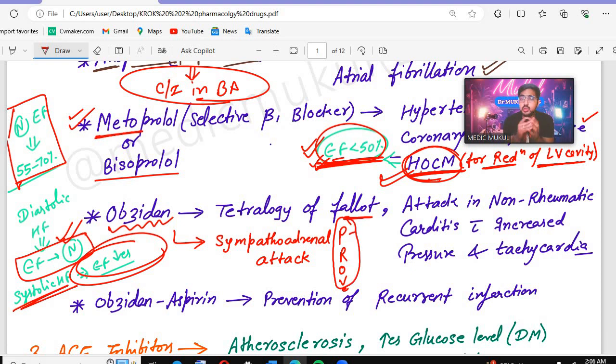Then it is also used in a non-rheumatic cardiac patient who gets an attack with increased pressure and tachycardia. In that condition also we use Obsidian. In the question they will give you a patient with a history of non-rheumatic carditis who suddenly gets an attack, with an increase in blood pressure and heart rate. Which drug will be given in this patient? Obsidian will be given.